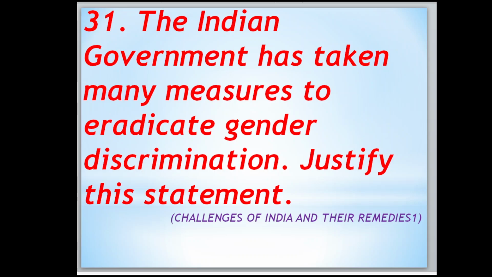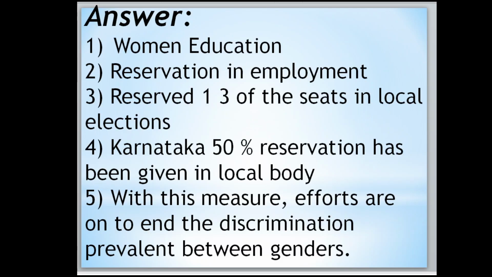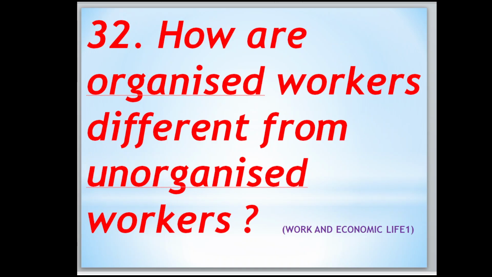The Indian government has taken many measures to eradicate gender discrimination. Justify this statement. Women's education, reservation in employment. Reserve one third of the seats in local elections. Karnataka government has given 50% reservation in the local bodies elections. With these measures, efforts are on to end the discrimination prevalent between genders.